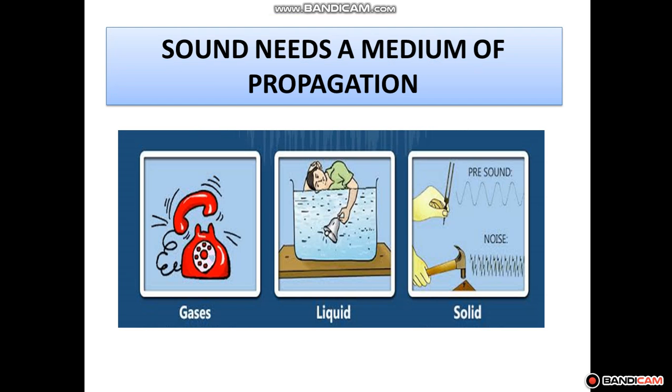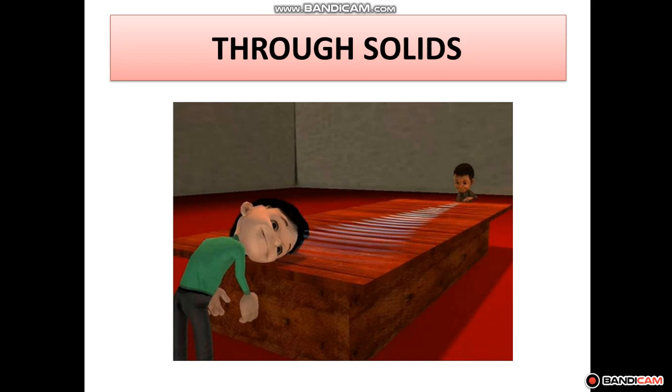So sound needs a medium to travel. So what is a medium, students? The substance or matter through which a sound is transmitted, that is called its medium. So first of all, we will discuss how sound travels through solids. Here is one activity given in your book, activity 13, and the figure is given here, 13.13. What you will do, you will ask your friend to keep their ear near the surface of the table. On the other hand, you will tap the table with your hand.